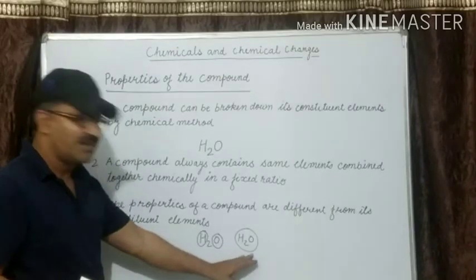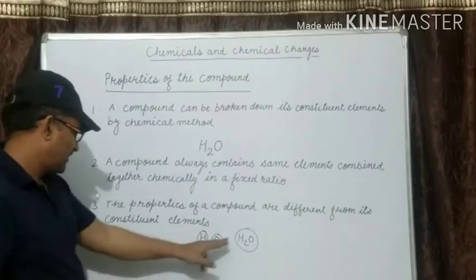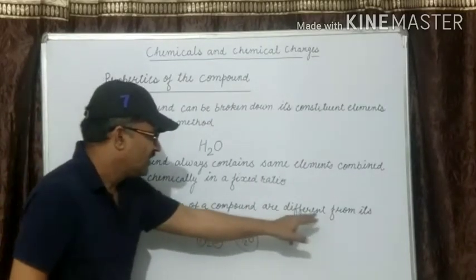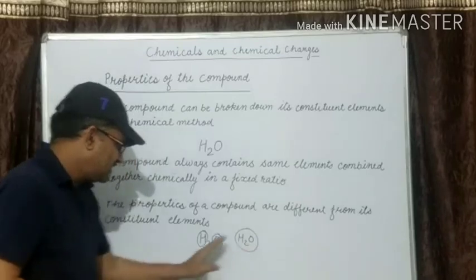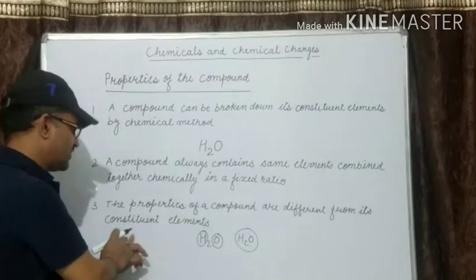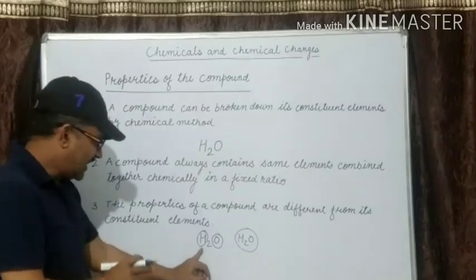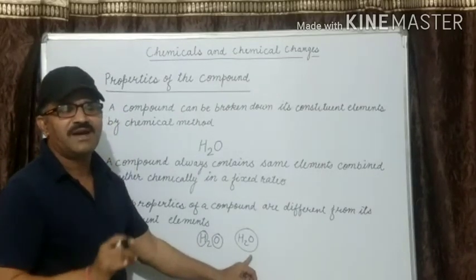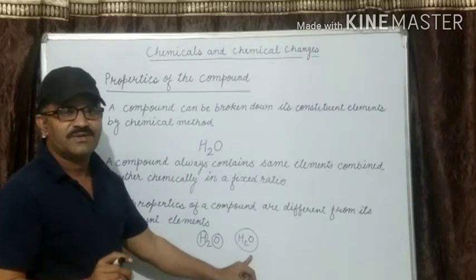There are different properties, and now you see the properties of a compound are different from its constituents. This is the compound, and these are hydrogen and oxygen, its constituent elements. They have different properties and the compound has different properties.